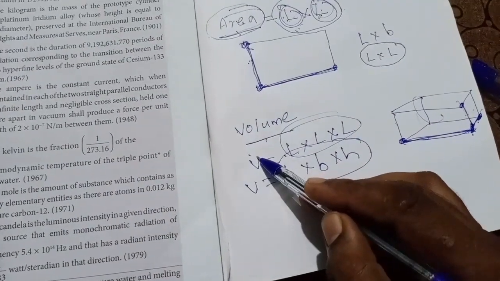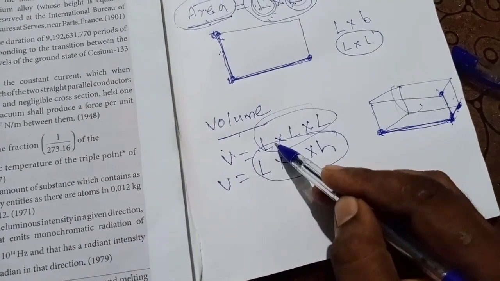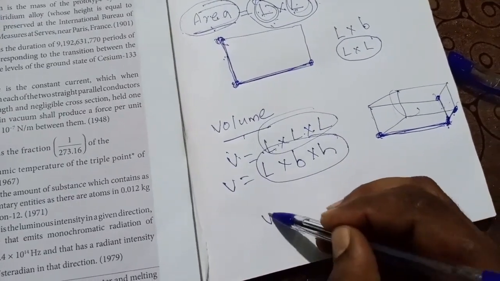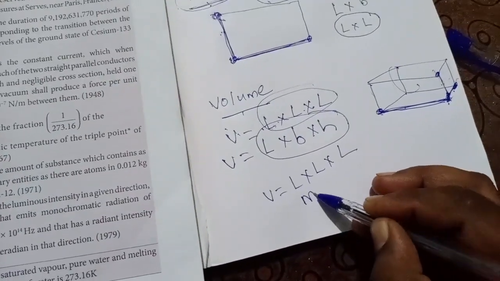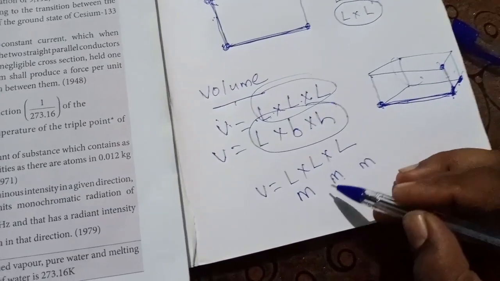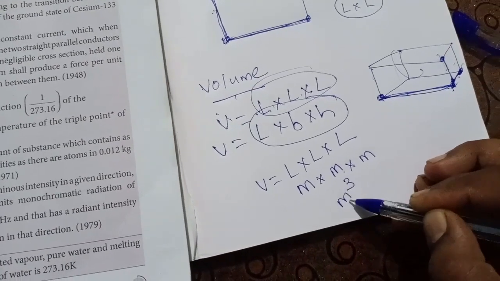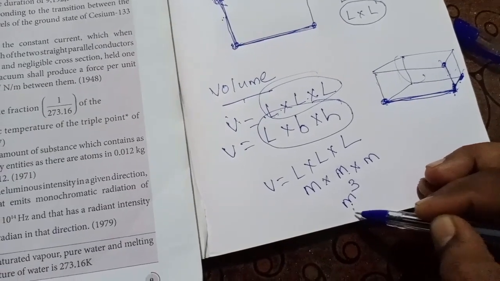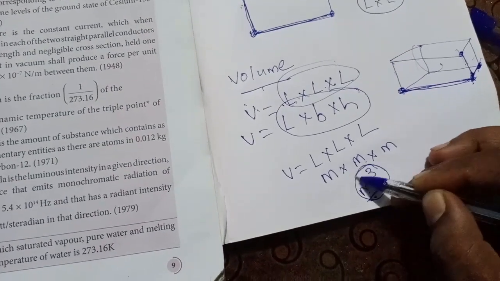Volume is a derived quantity, and we find it in terms of length into length into length. Length unit is meter, meter, meter. If we multiply this, we get m cube. So this is what suitable multiplication or division of powers of fundamental units gives, called derived units.